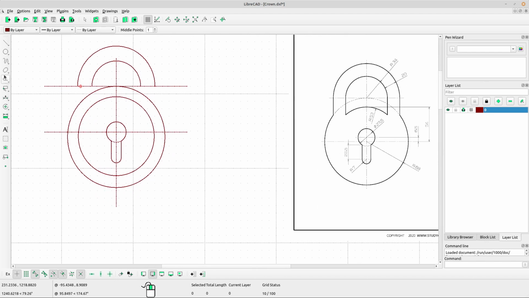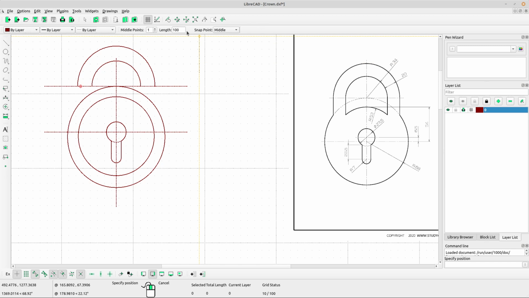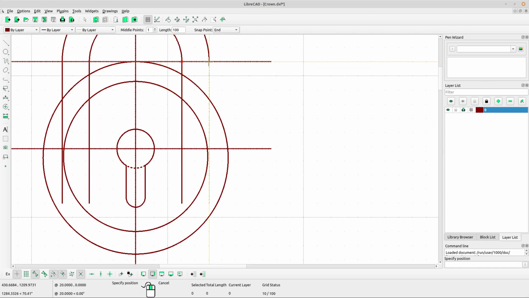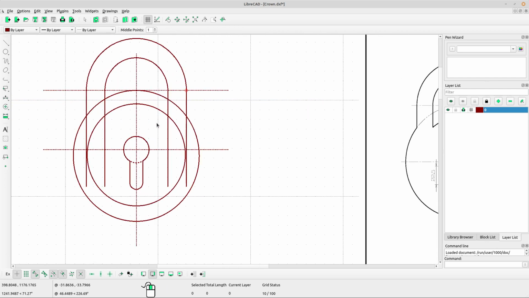Okay, now time to use vertical line. Select vertical, type the length 100. Okay, it's the point and okay, left click at the point like this. Okay, yes. Right click to escape.